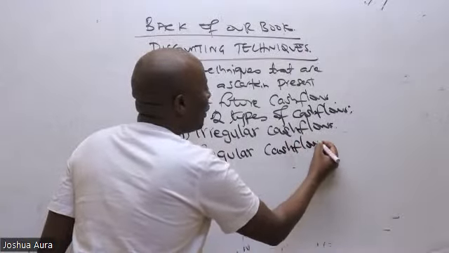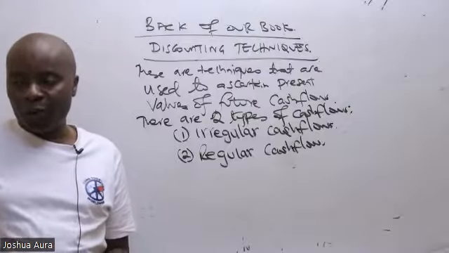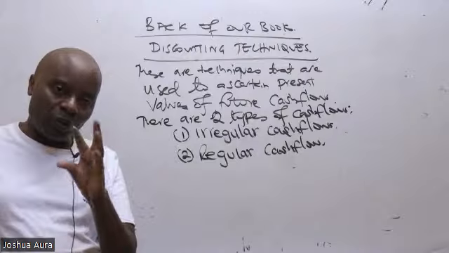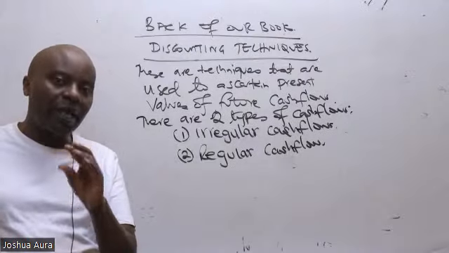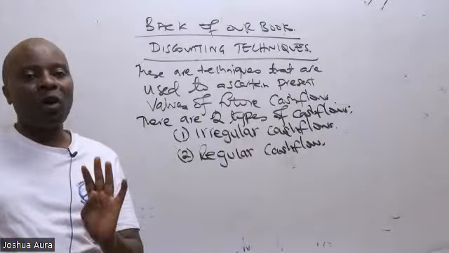So we have irregular and regular cash flows. Very important for us to be able to master this from the word go.